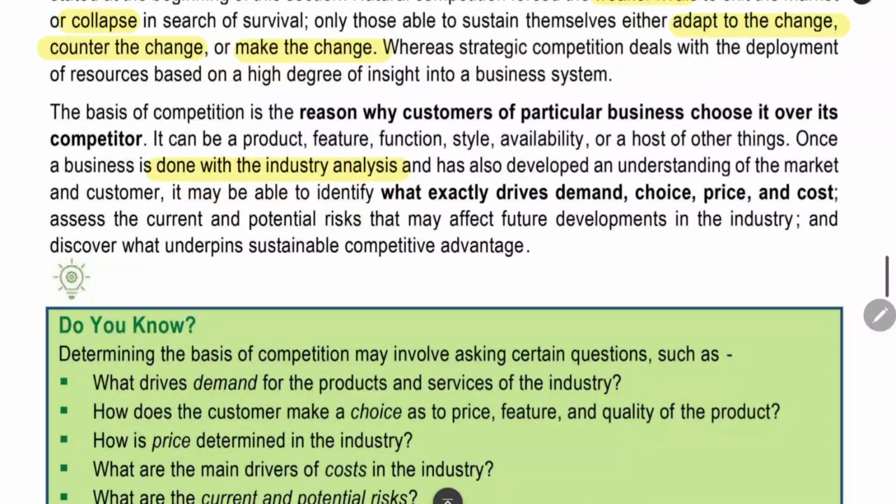That is about the industry analysis. Once we do industry analysis fully, we can understand what the demand is, what the intention of the consumer is, the price at which the customer will be happy, the cost we have to incur, and what the choice of the customer will be. Everything we can understand.